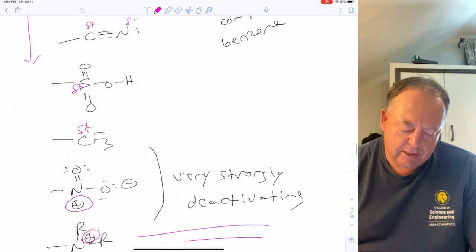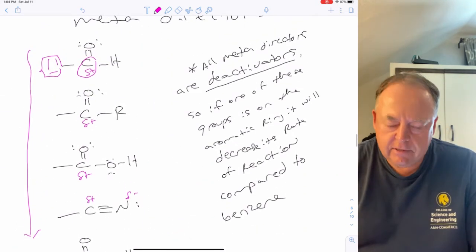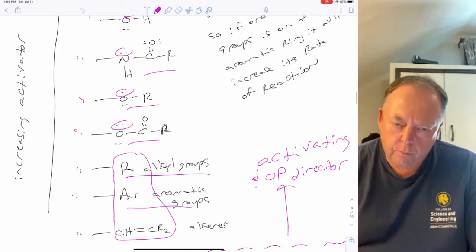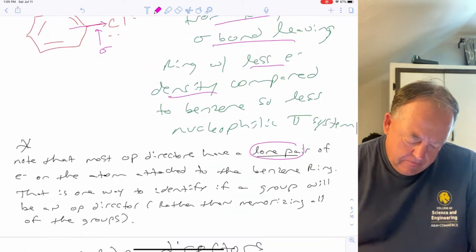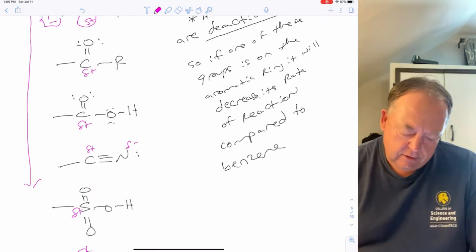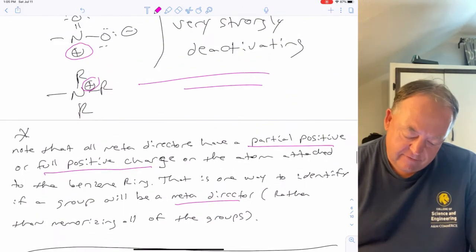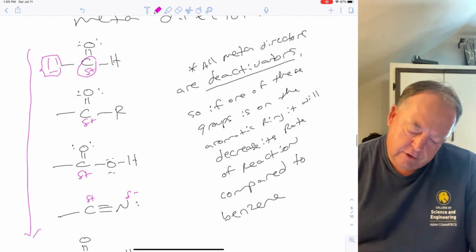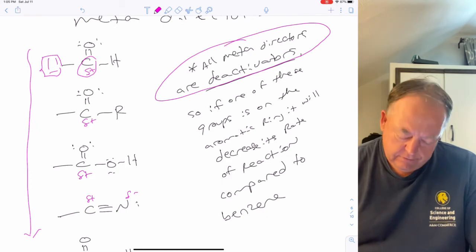Well, you don't have to memorize these groups. You just have to look at the atom attached to it. If the atom attached to benzene has a lone pair, OP director. If the atom attached to the benzene has a partial positive charge, meta director, and deactivator. All meta directors are deactivators.